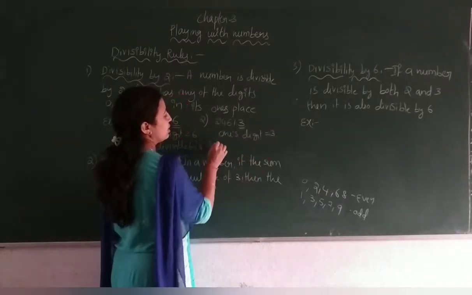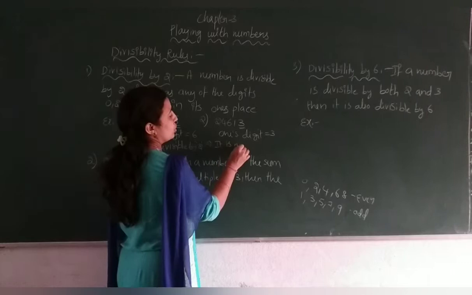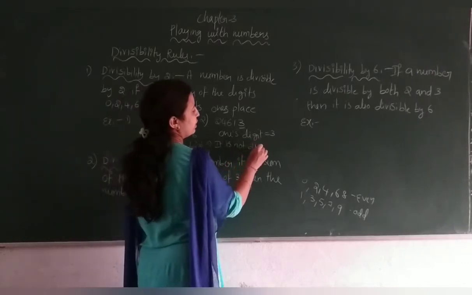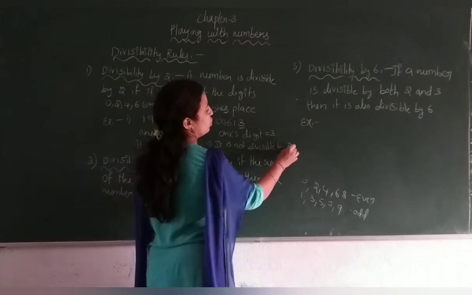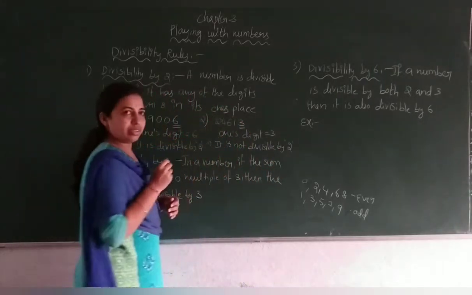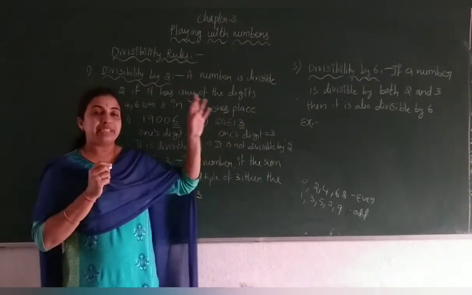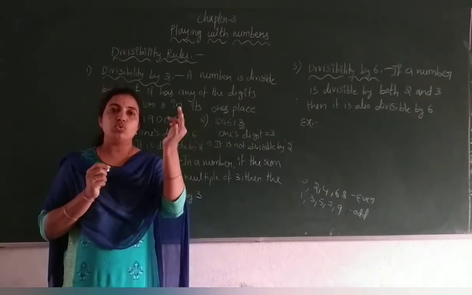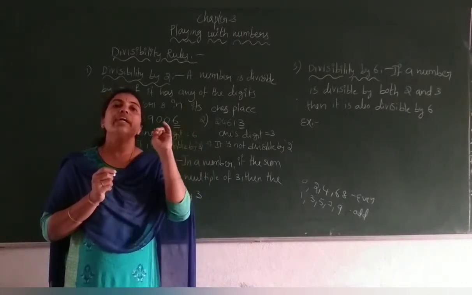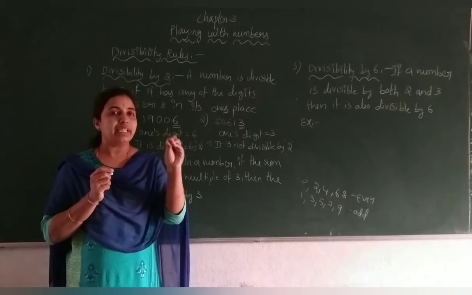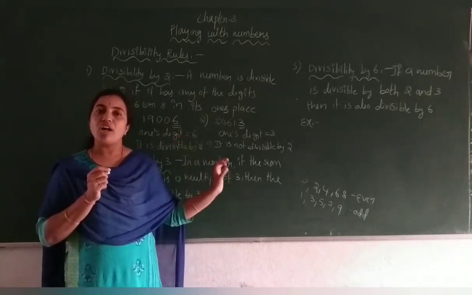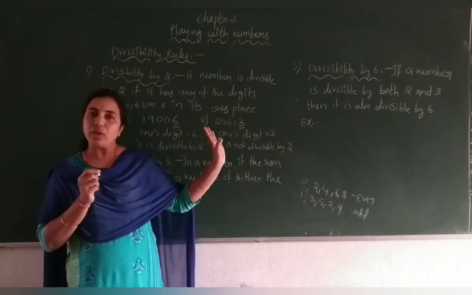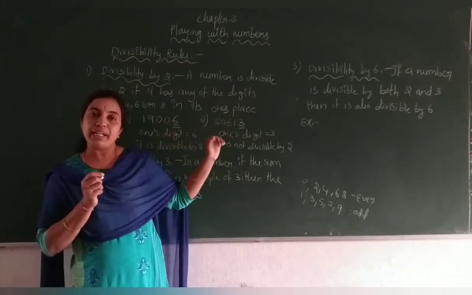It implies it is not divisible by 2. Why? Because the ones digit must be either 0, 2, 4, 6 or 8. Only with these 5 digits is the number divisible by 2. If not, it is not divisible by 2. So that is divisibility by 2.